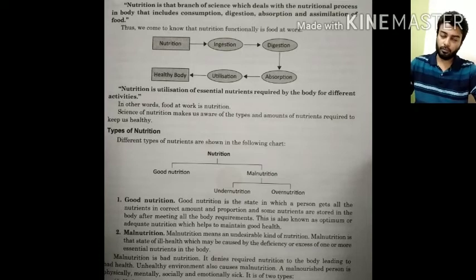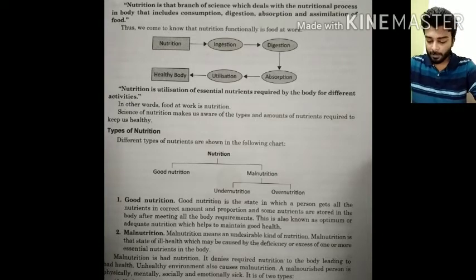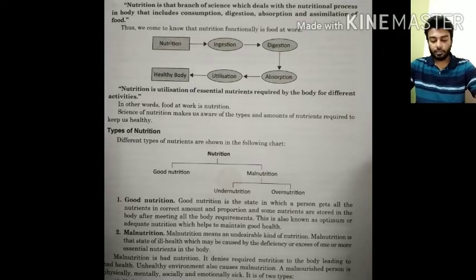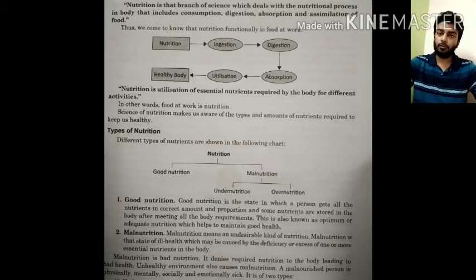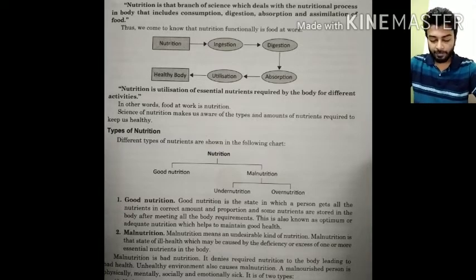And overnutrition, what is this? Just the opposite of undernutrition, overnutrition is the state of nutrition in which the intake of nutrients is in excess of what the body needs, both quantitatively and qualitatively, causing adverse effects on the body.